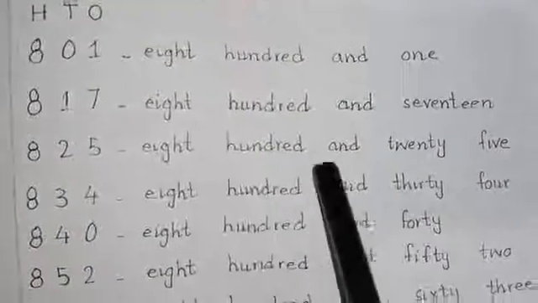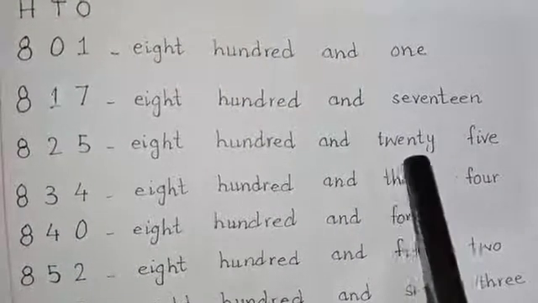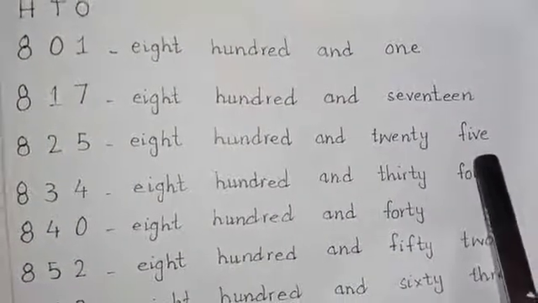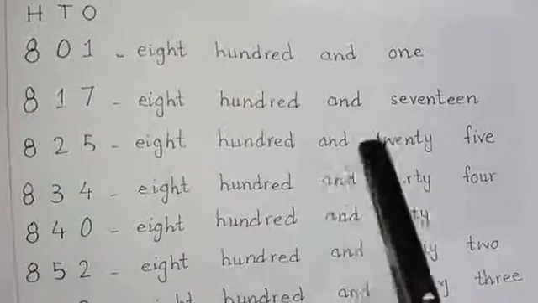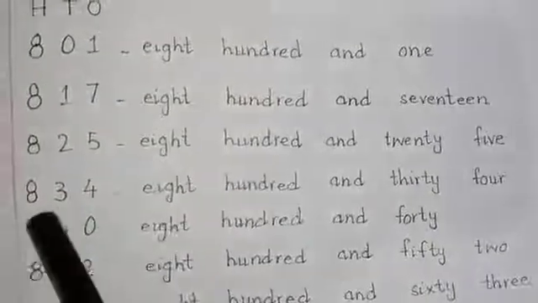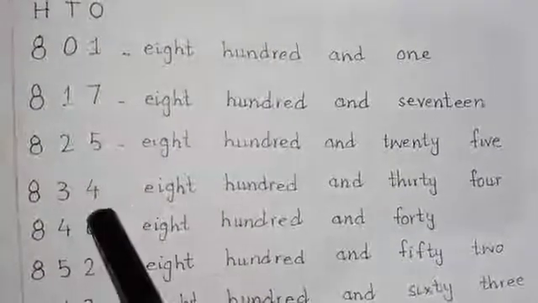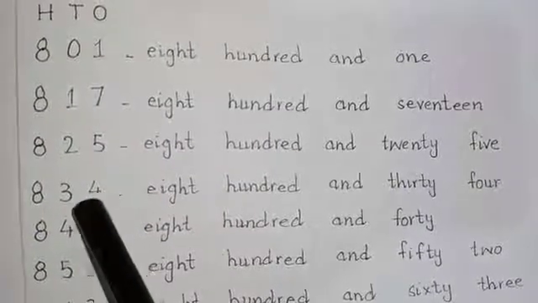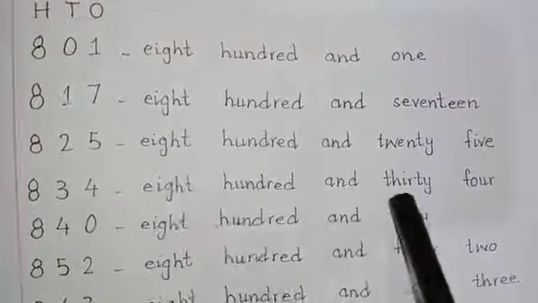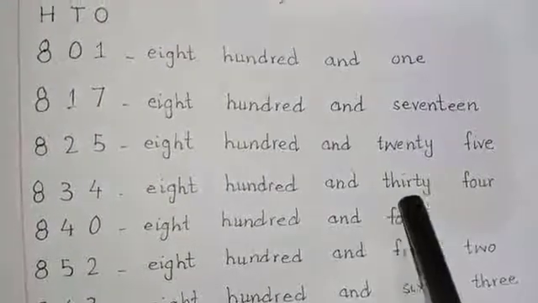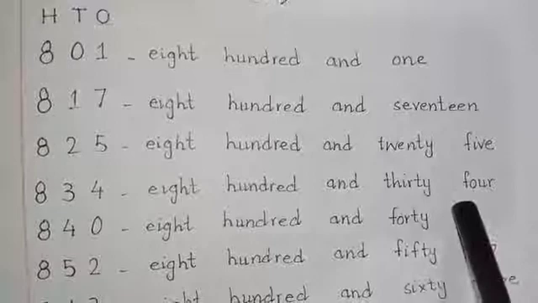Next is 825. It's 800 and T-W-E-N-T-Y, 20, F-I-V-E, 5. It's 825. Next is 834. 3 tens and 4 ones becomes 34. 834. T-H-I-R-T-Y, 30, F-O-U-R, 4. It's 834.